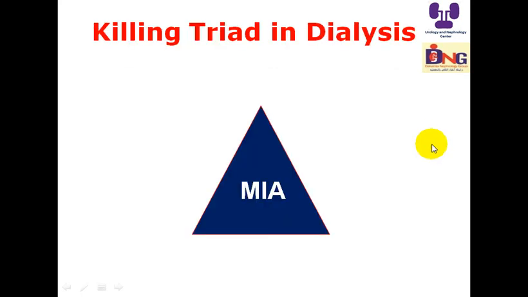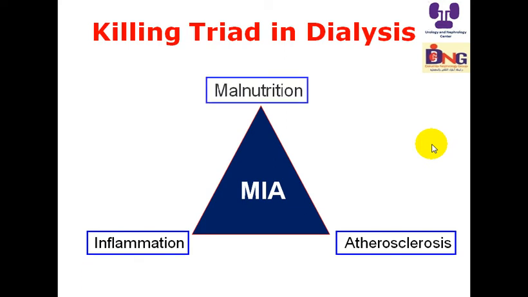One of the reasons why these patients die is the MIA triad. What is meant by the MIA triad? It's an abbreviation for malnutrition, inflammation, and atherosclerosis. So inflammation is one of the most important factors causing death in this sector of patients.